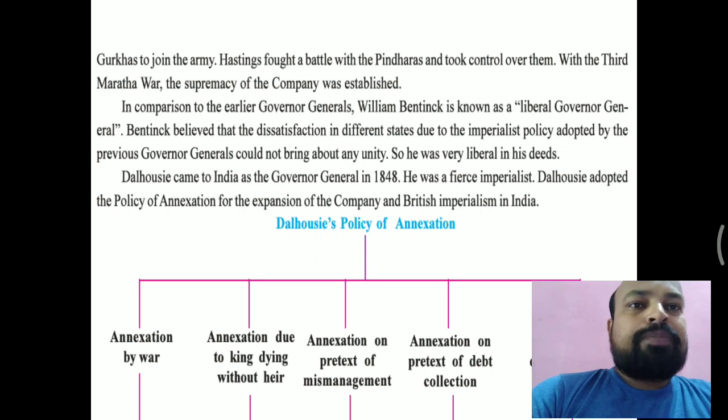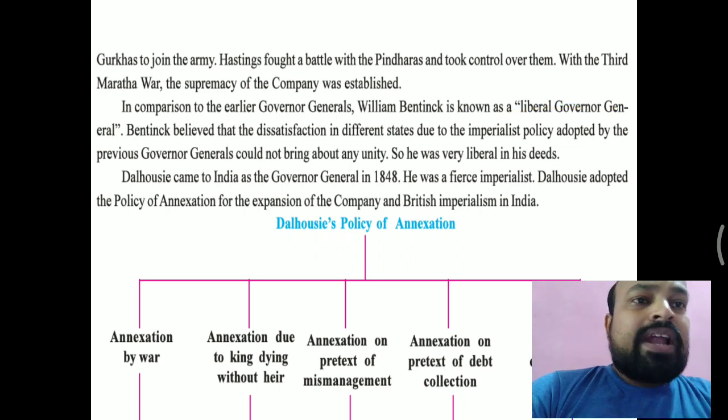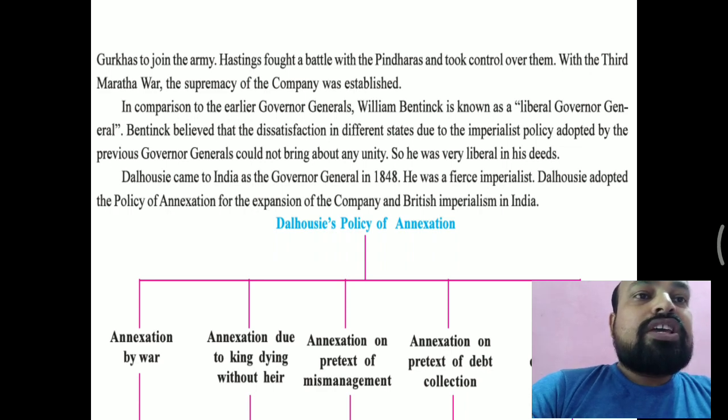Now, in comparison to the earlier governor generals, William Bentinck is known as a liberal governor. Liberal governor means he was very kind to Indian people, and he made many reforms for them. He was thinking about the people. That is why he was known as a liberal governor. He also advocated widow remarriage, and he stopped the sati pratha system and child marriage.